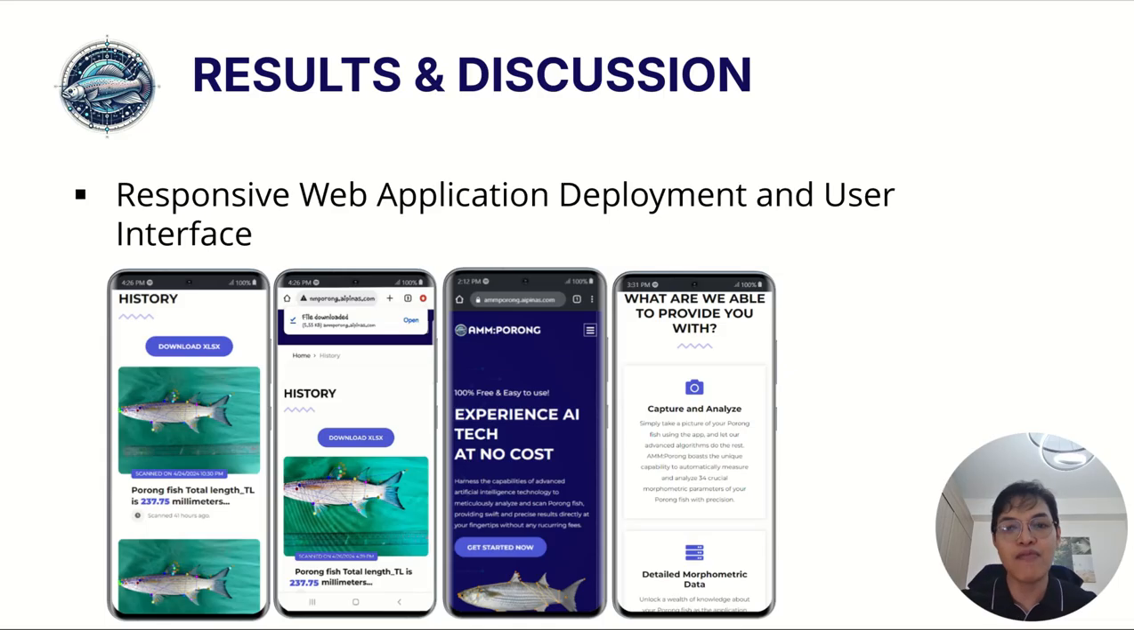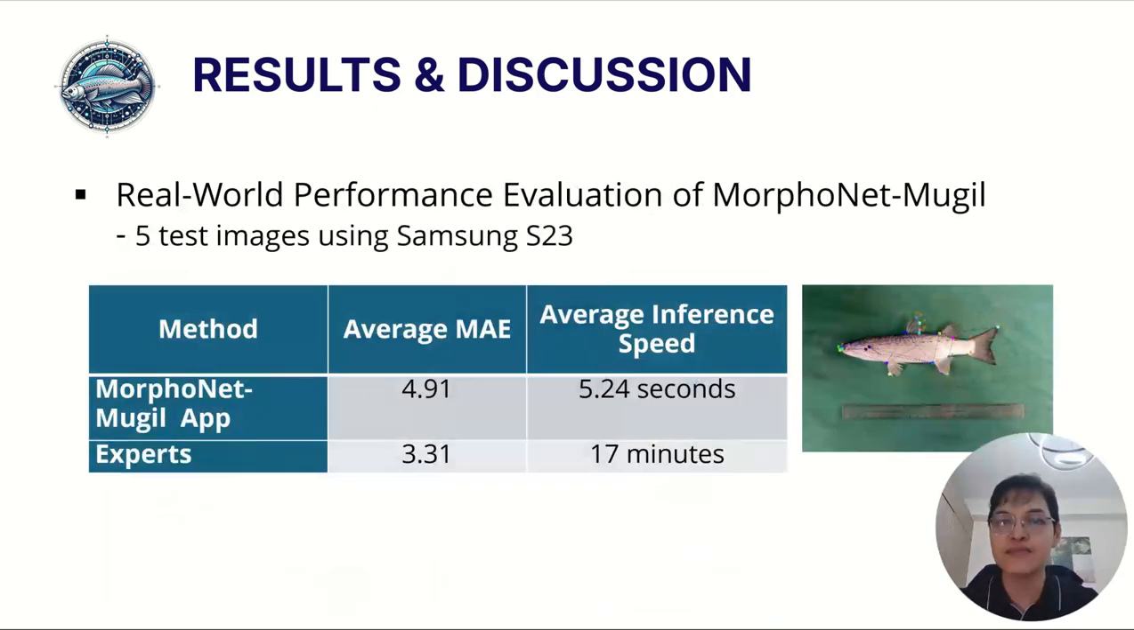In addition to automatic measurement, the developed responsive application also provides several user-friendly features for managing and analyzing the results. As shown in the interface, users can view the history of previous scans where all processed images together with detected landmarks and computed measurements are automatically stored. The system also allows the user to download the results in spreadsheet format, making it easier to use the data for further analysis and research.